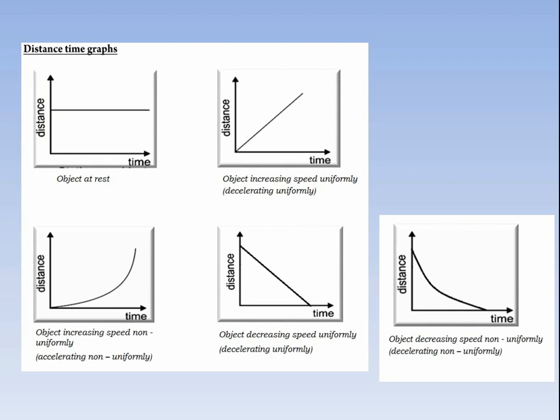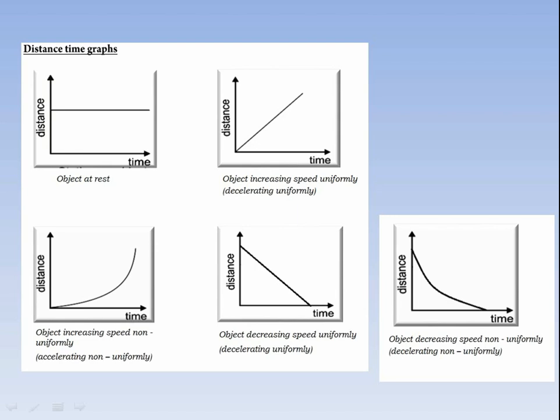Now move to the fourth case, that is, object speed is decreasing uniformly. You have to draw a line on the distance time graph but in the opposite direction of the second case. As you can see, the speed is decreasing, so you have to draw from any point on the distance axis to the time axis.